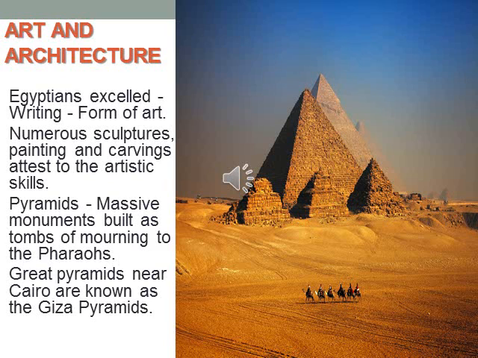Numerous sculptures. Sculpture means a picture or an image carved out of wood or stone. Numerous sculptures, paintings and carvings attest to the artistic skills of the Egyptians.